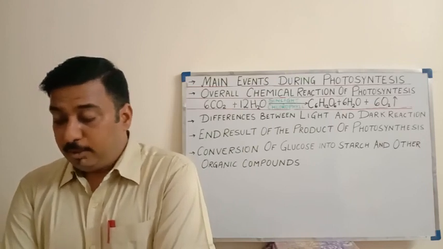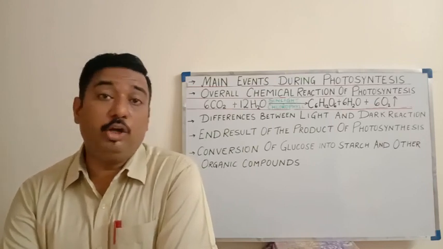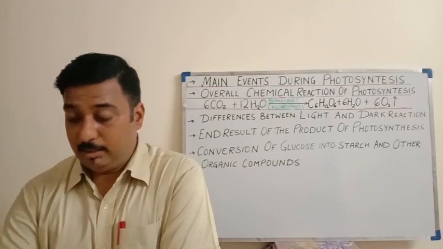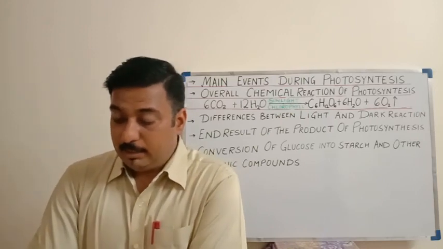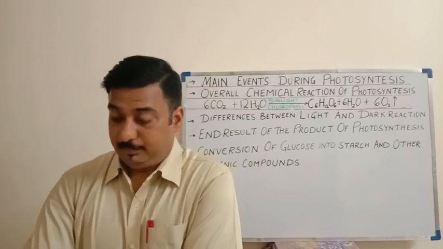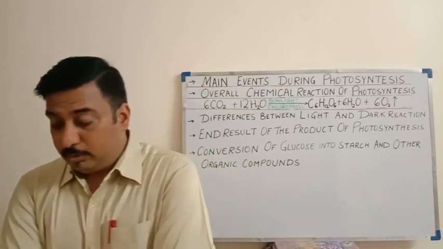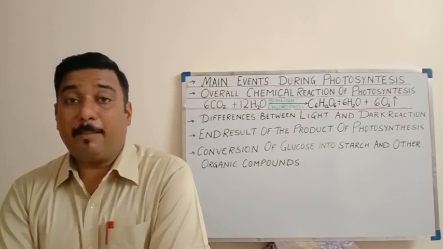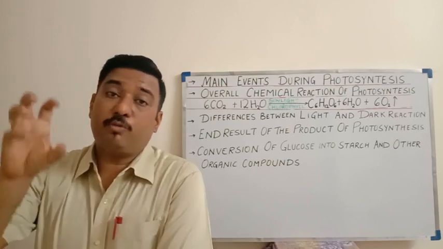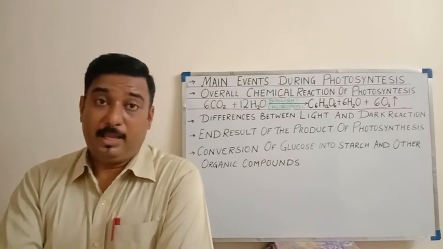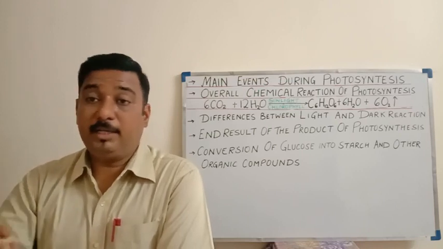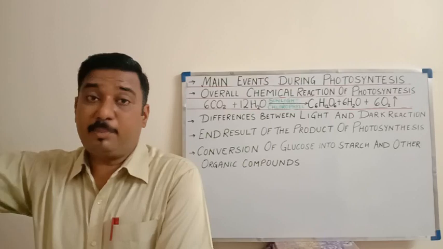Glucose is formed during photosynthesis. It is soluble in water, means it can really get dissolved in water. It is synthesized continuously and rapidly. It cannot be transported to other cells at the same rapidity. Okay, glucose, which is formed, as I have told you, is an unstable compound and it is formed so fast, and at the same rate it cannot be transported to various parts of the plant.